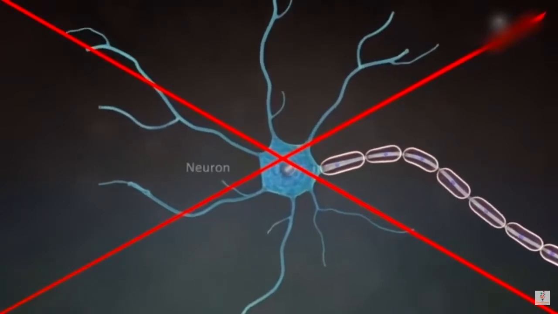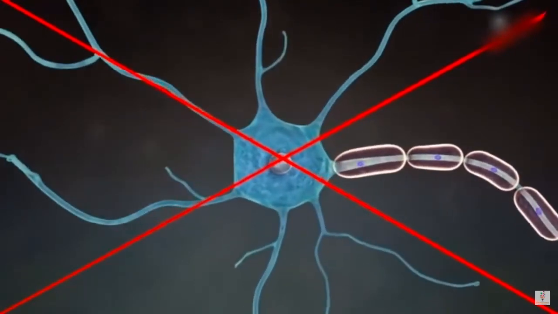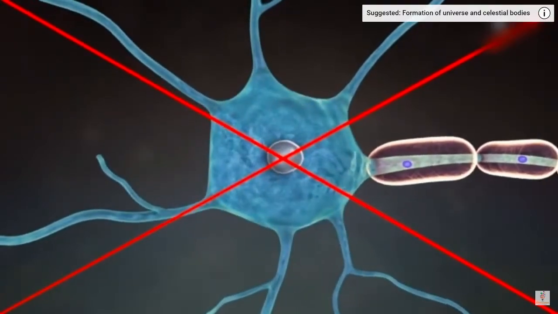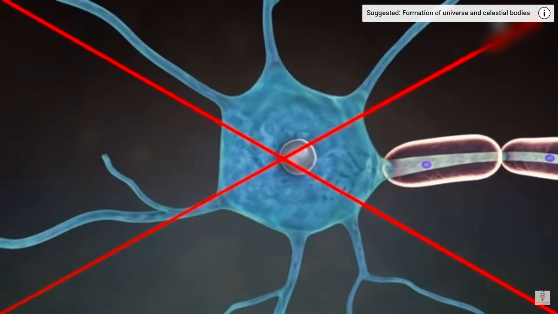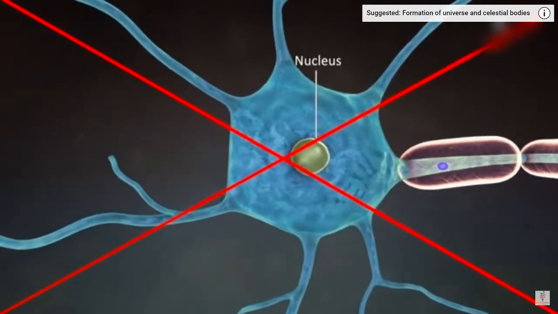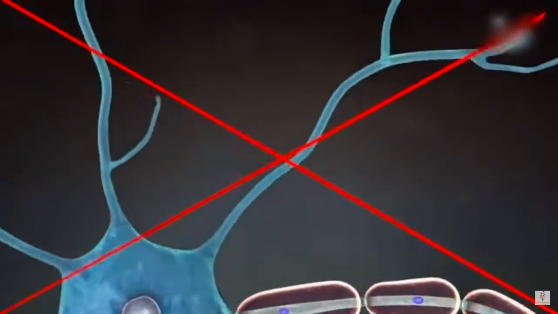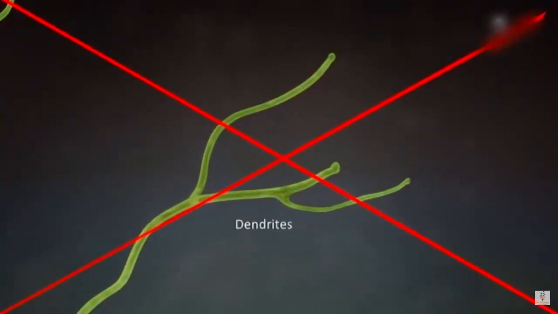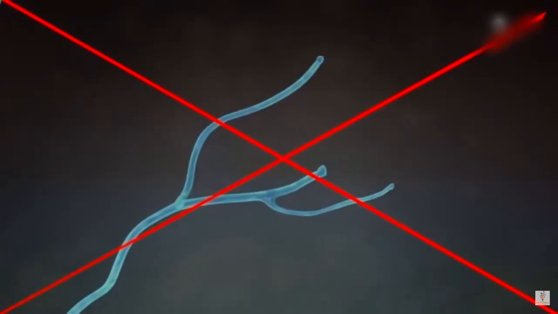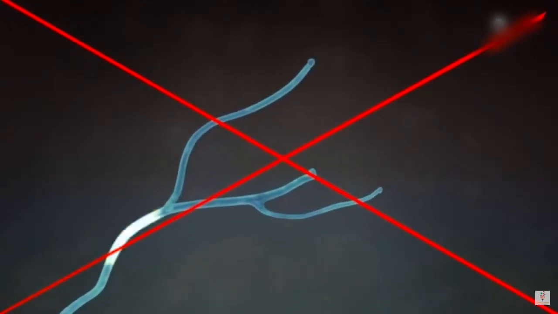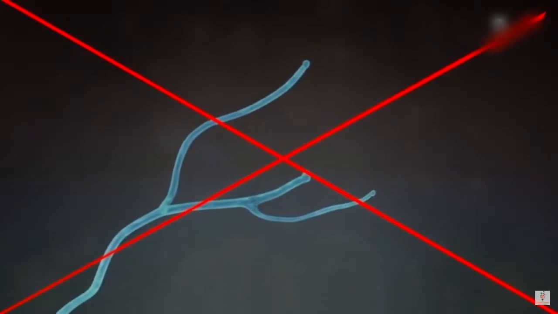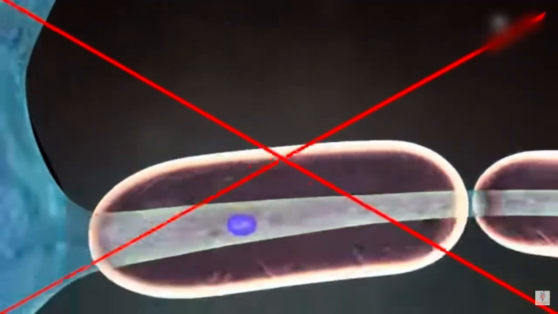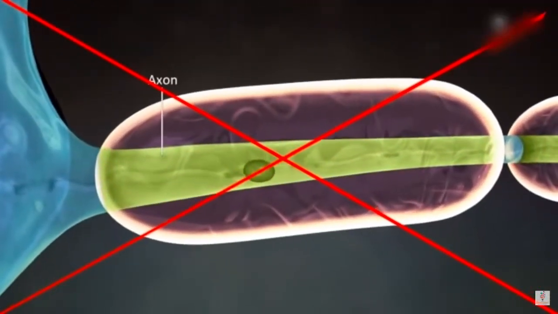Now let's learn about neurons. A neuron consists of a cell body called soma. The soma is enclosed by the cell membrane and has a nucleus. There are several thin, thread-like extensions from the cell body called dendrites. The dendrites receive impulses from the adjoining neurons. The other extension from the cell body or soma is a single-branched extension called an axon.